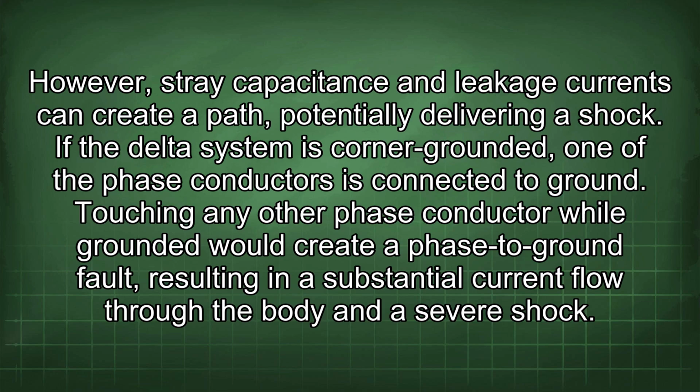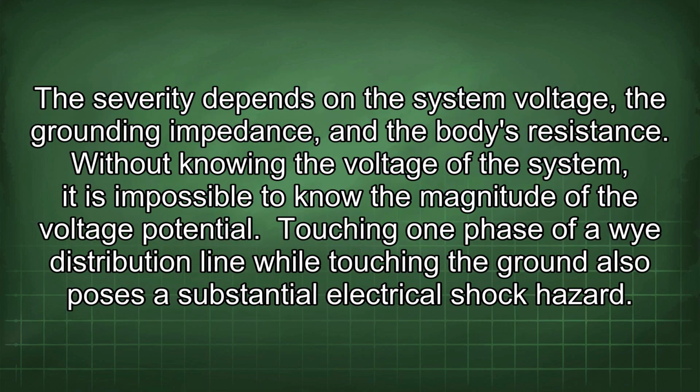If the delta system is corner grounded, one of the phase conductors is connected to ground. Touching any other phase conductor while grounded would create a phase to ground fault, resulting in a substantial current flow through the body and a severe shock. The severity depends on the system voltage, the grounding impedance, and the body's resistance. Without knowing the voltage of the system, it is impossible to know the magnitude of the voltage potential.